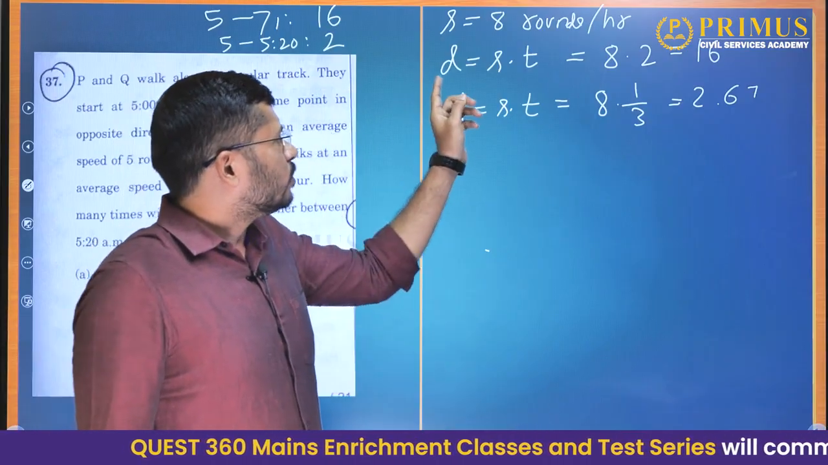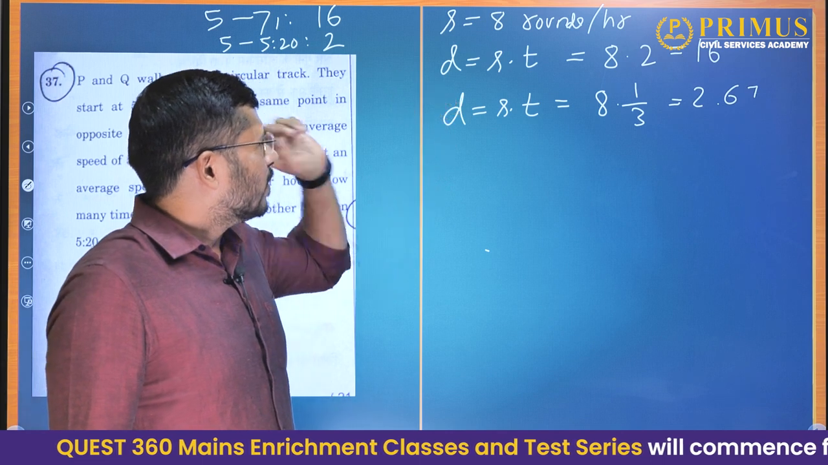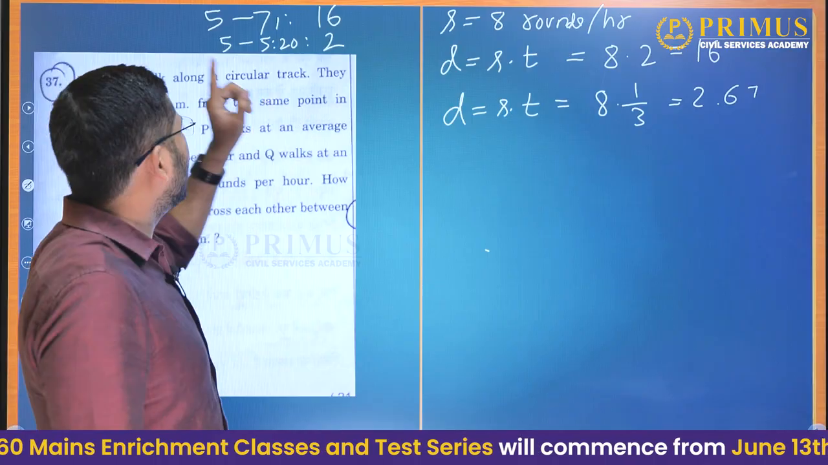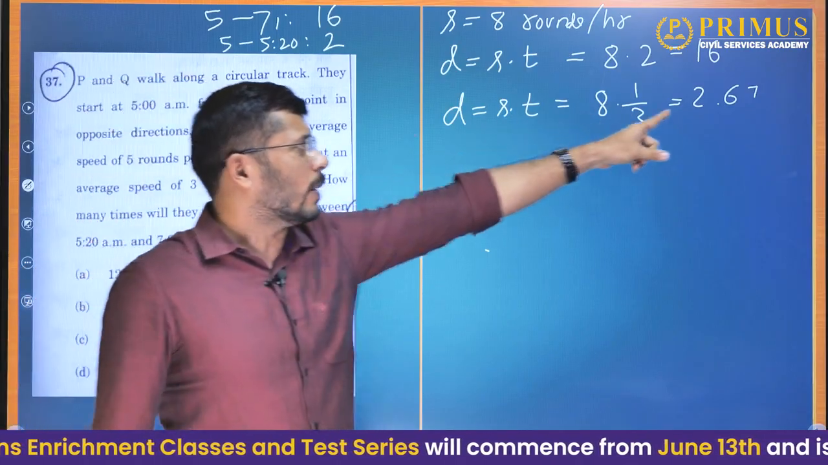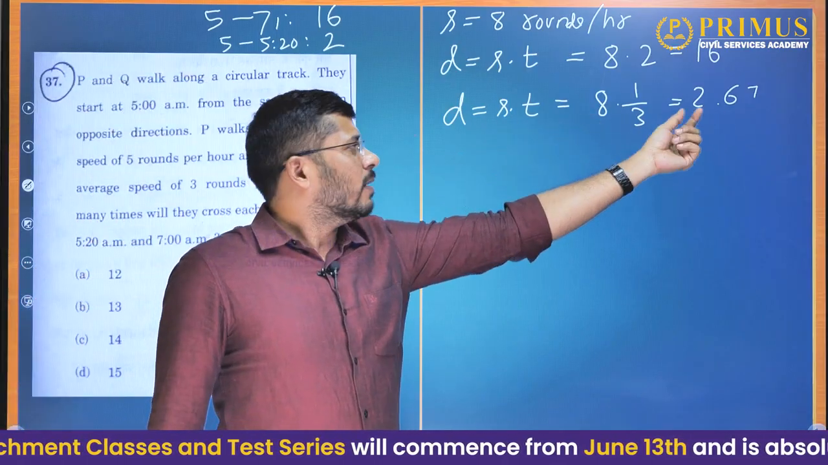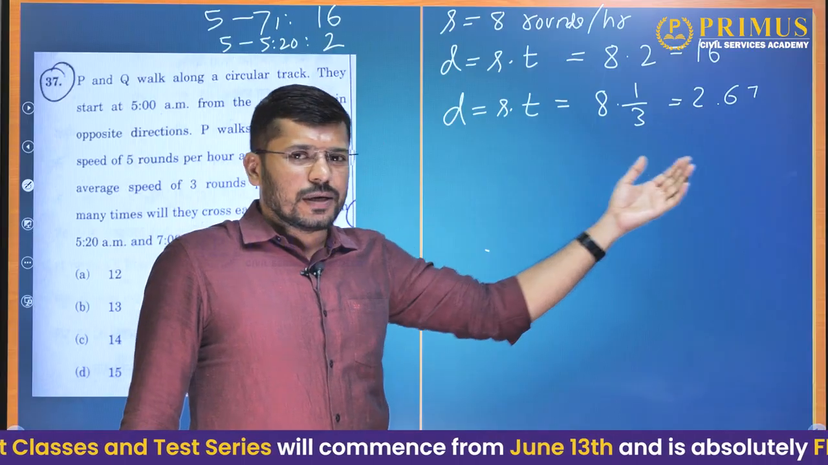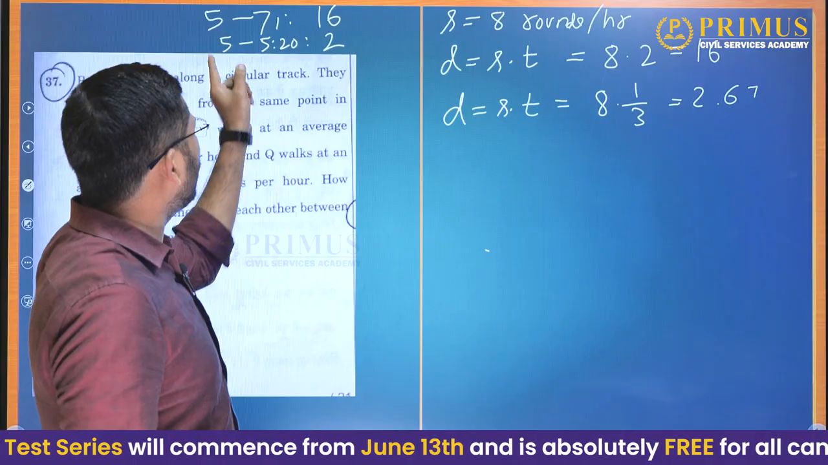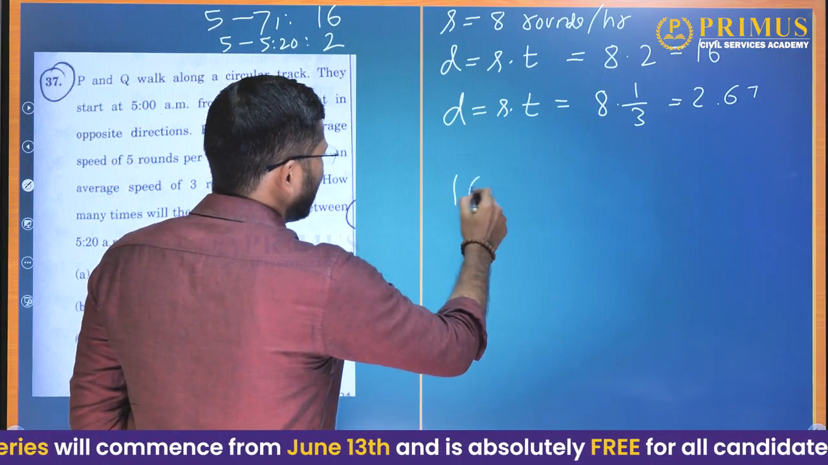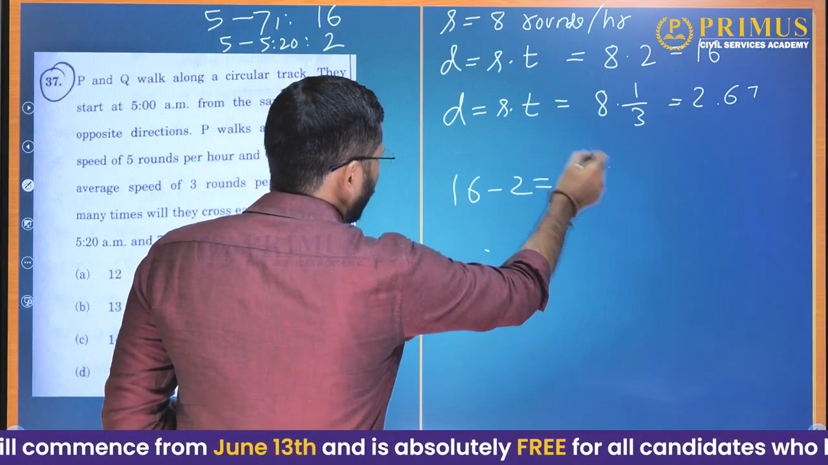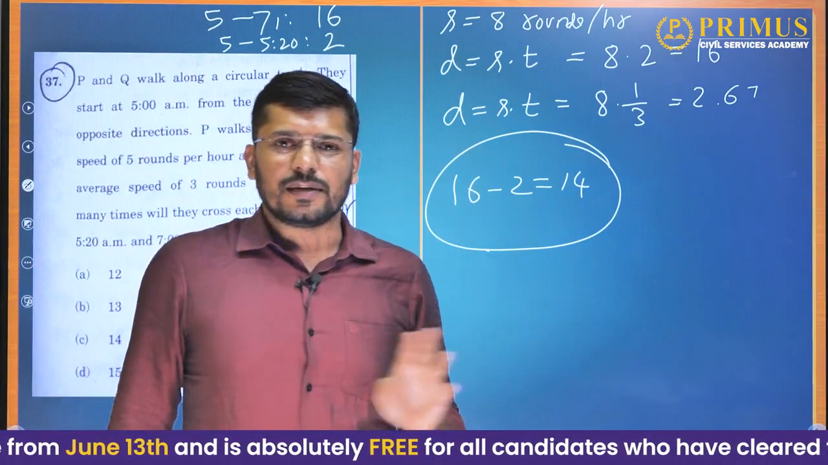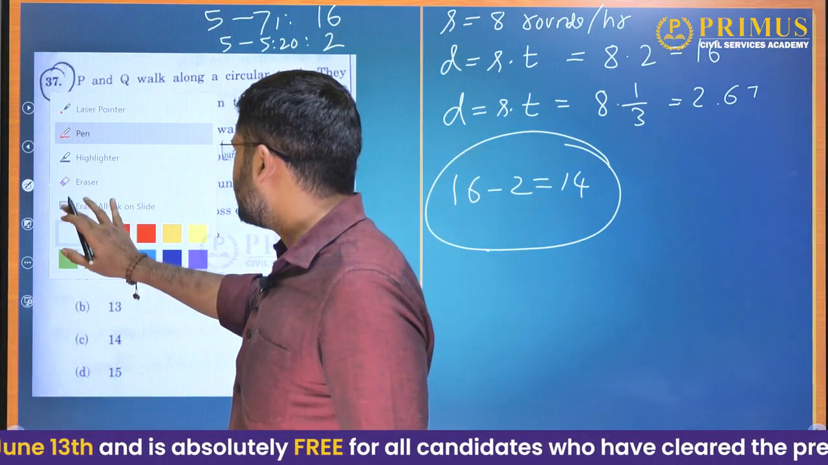Okay. Now, between 5 and 7 they cross each other 16 times, and between 5 and 5:20 they cross each other only 2 times. Whenever you get a decimal, just take the natural number before that. So 2 times. So how many times do they cross each other between 5:20 and 7? That is 16 minus 2, that is 14. Okay, I can explain this in a better way if you did not understand it.